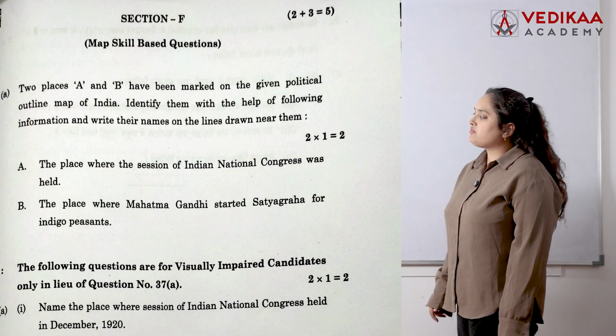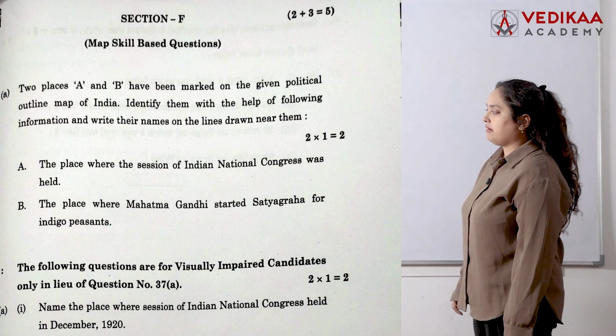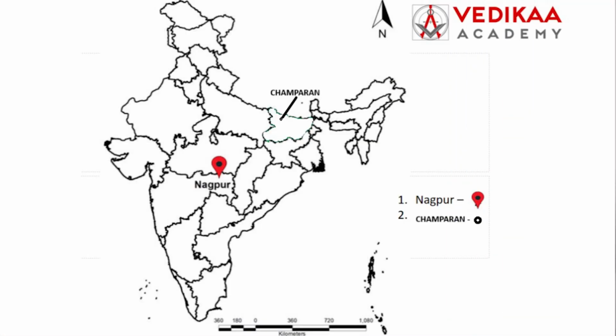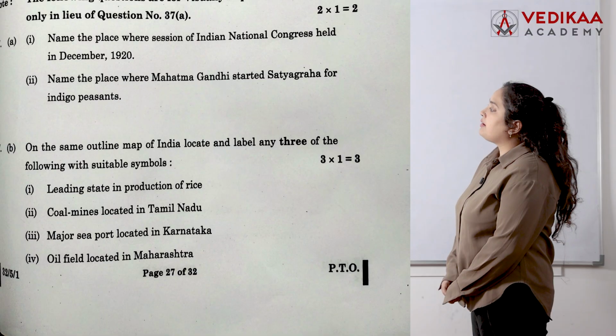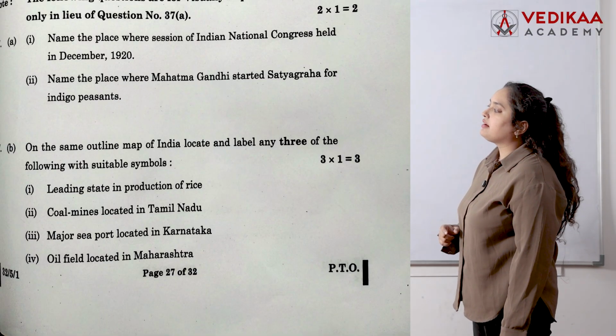Second, the place where Mahatma Gandhi started Satyagraha for indigo planters. This you all know, that is Champaran. Now see the location of Champaran in your map. This is your Champaran. This map work is from your geography part.